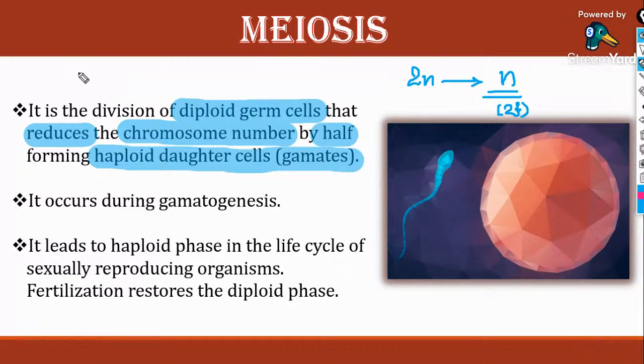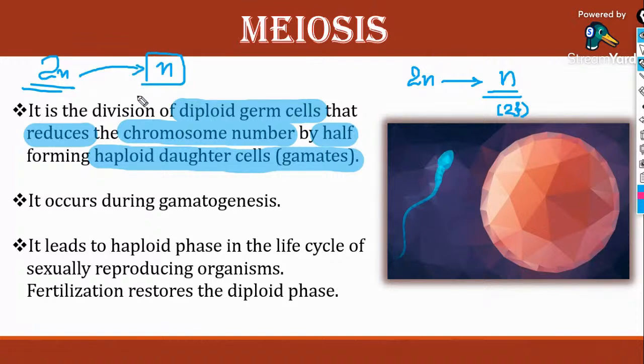This occurs in the reproductive organs, during the process of gamete formation. Cells with the ploidy of 2n divide and produce haploid gametes with the ploidy of n.